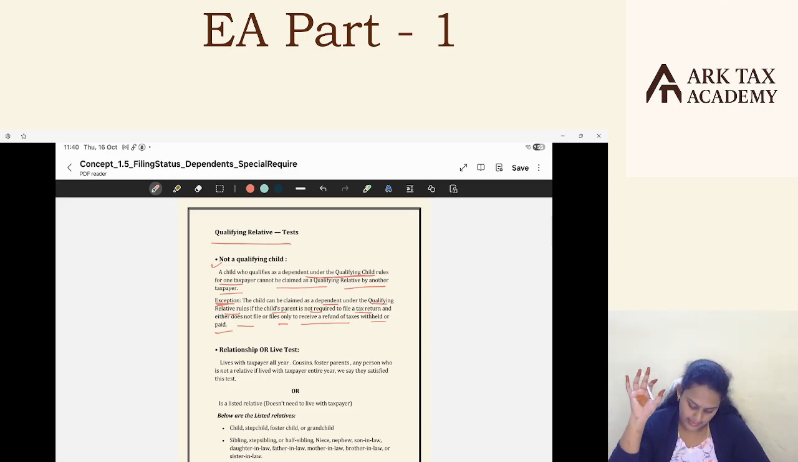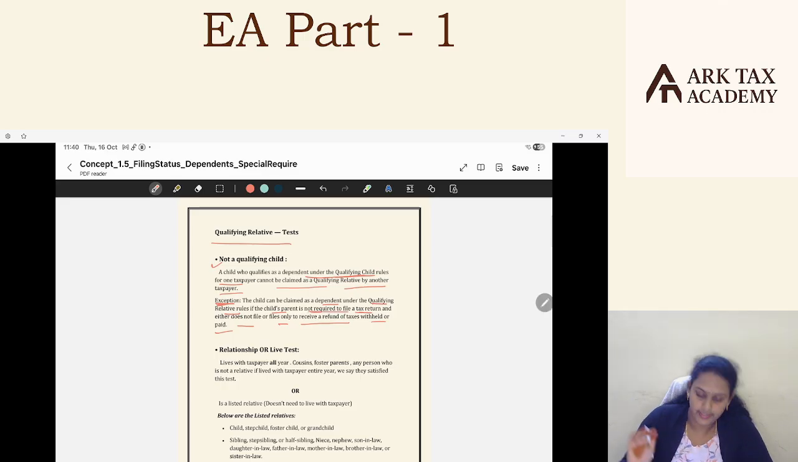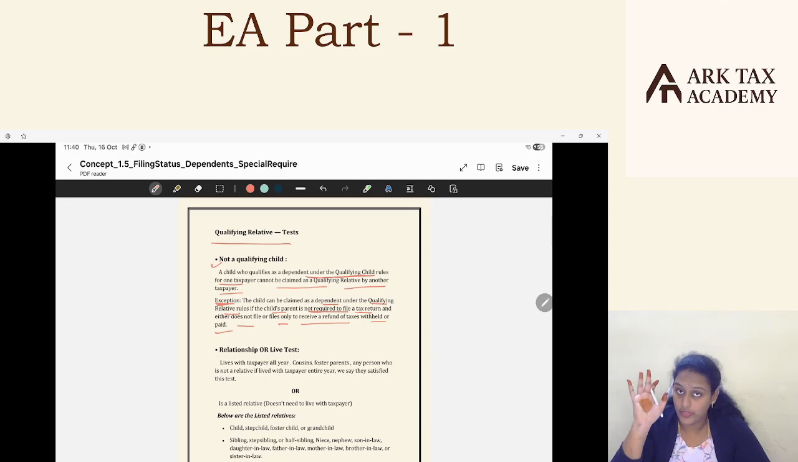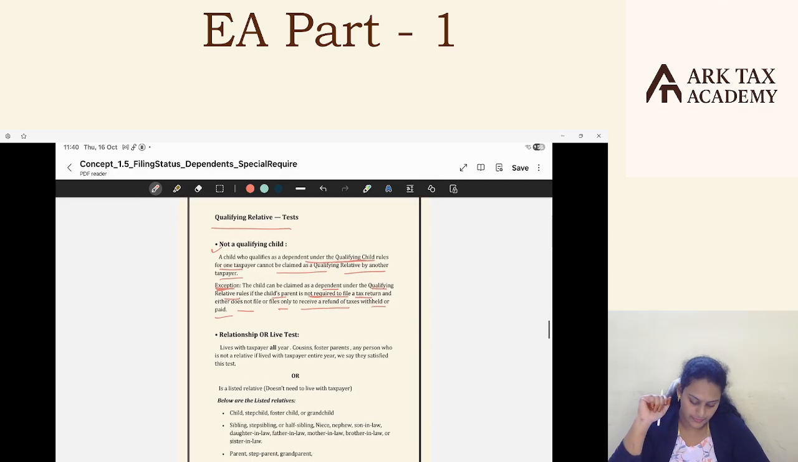But here there's an exception: if the child's parent is not required to file a return, or files a return only for the purpose of the refund, another person can claim this child, even though that's a qualifying child for somebody. Still, that's okay. This child can be claimed as a relative on that person's return. Okay, that's a small exception.